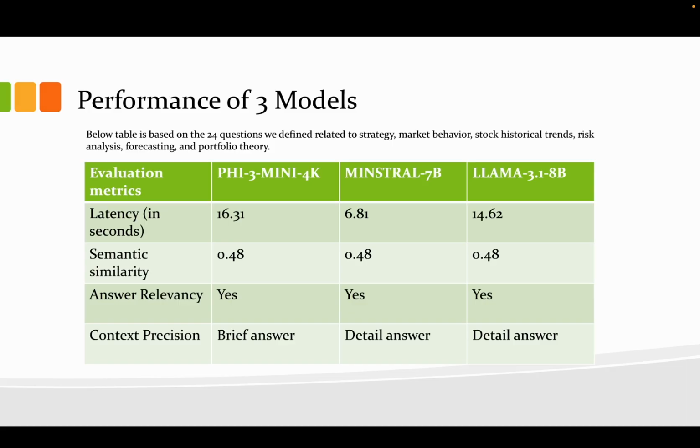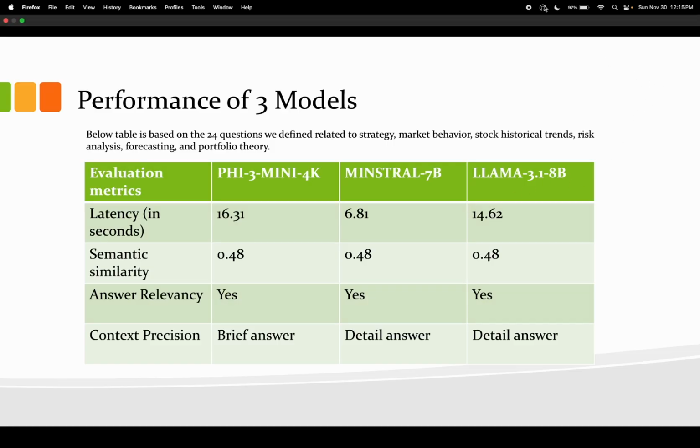And for the answer relevancy and context precision, the Phi model gave relatively brief answers compared to Mistral and LLaMA. They gave detailed answers, and the answers are very relevant to the questions. So I would say the performance of all three models was good. Now I'll walk you through the code and give a small prompt to the model and show how the answer is generated as per the question.